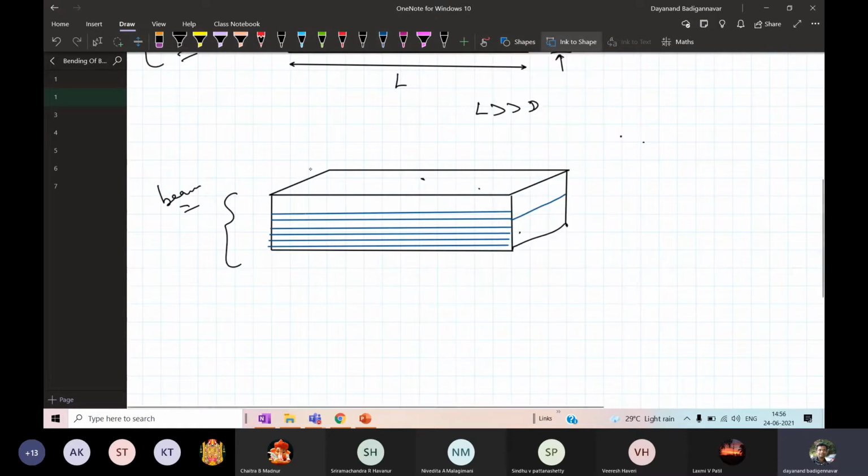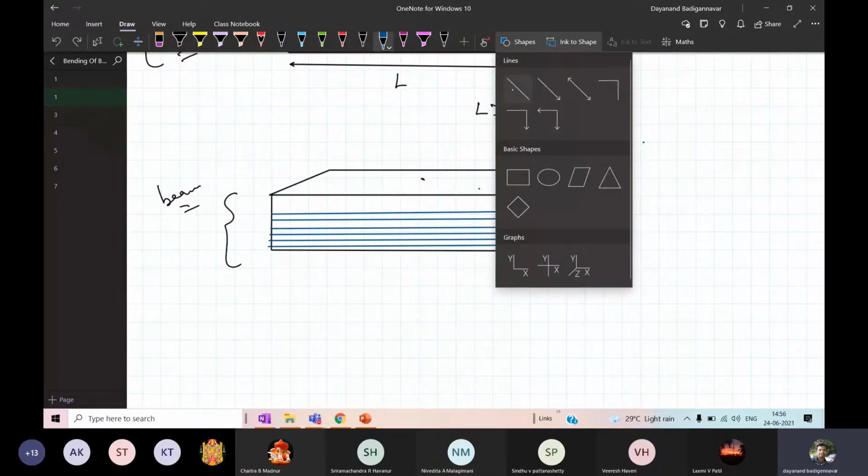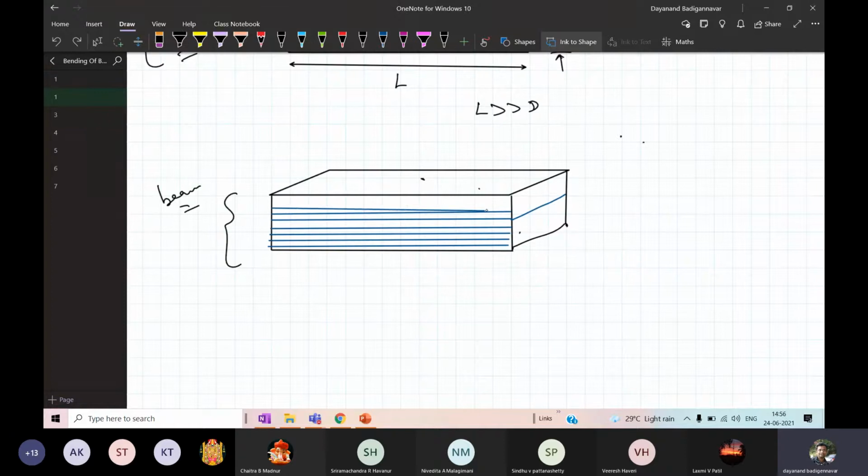Now look at this, how the layers are formed. These are nothing but the layers of the beam.